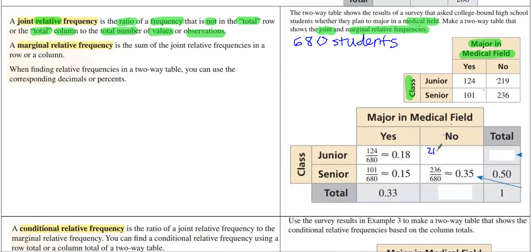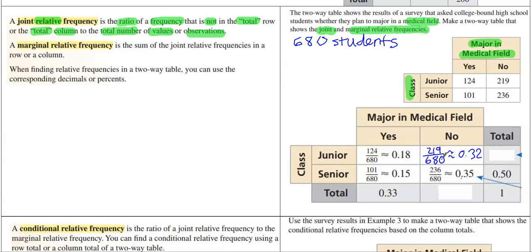So now if you're finding the joint relative frequency, you start with the joint frequency, which is just the raw number, 219 people who were juniors who said no, they're not majoring in a medical field. And you write that relative to the 680 students who were asked. And this one I can't do in my head, so I'm getting out my calculator. And that's approximately 0.32. Those are approximates. So we now have the joint relative frequency of juniors who said yes, that's 0.18 or 18%. The joint relative frequency of juniors that said no, that's 0.32 or 32%.